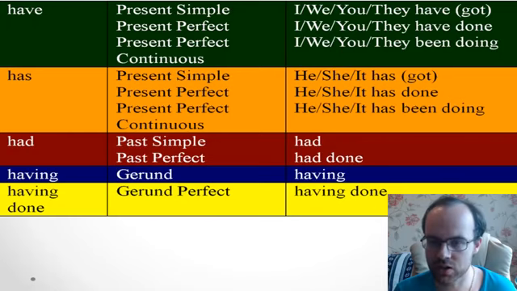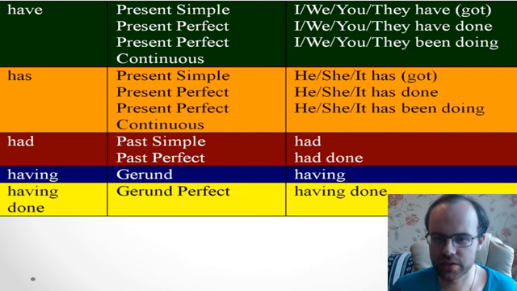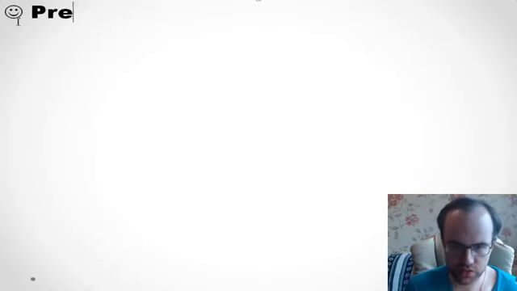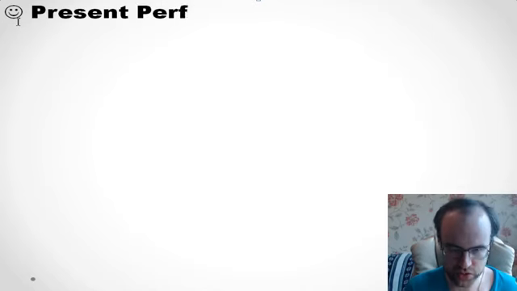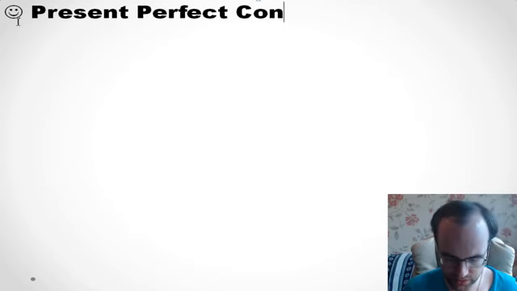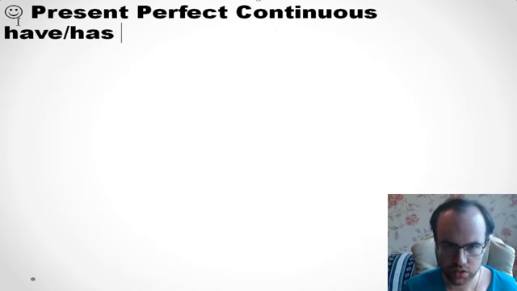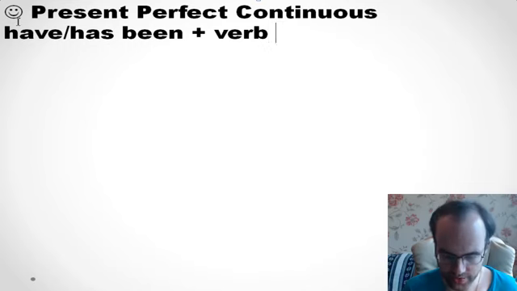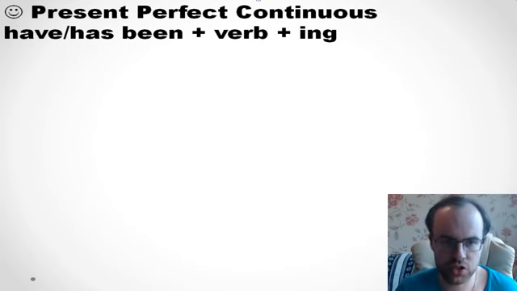Okay, let's get back to our table. Let's talk about more difficult things. We use have and has in present perfect continuous. So one more very important tense, present perfect continuous. How do we form it? Have or has plus been plus verb plus ing.